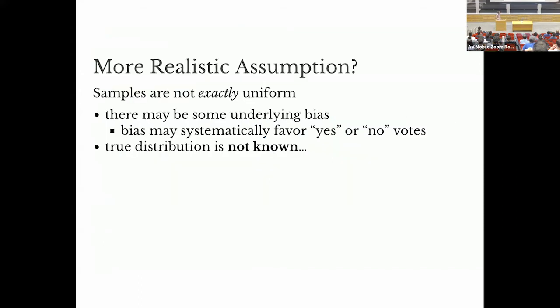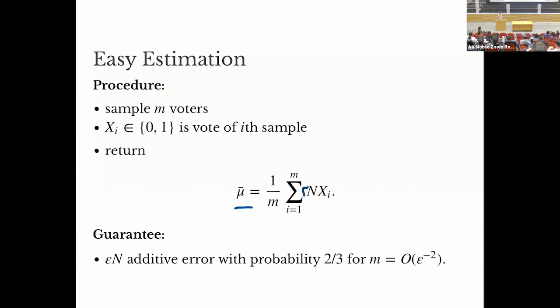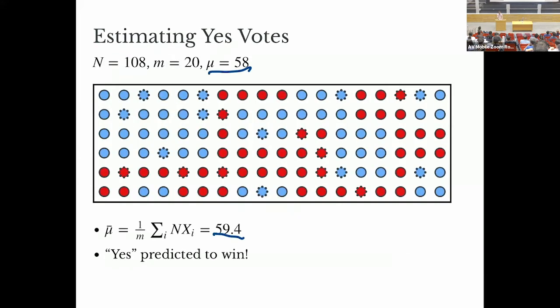Okay, but I kind of question this assumption. Why are we assuming that we know precisely the distribution from which these samples are being made? And where are we using that assumption? So essentially the place that we're using that is in this coefficient of n here, saying that all samples are equal. I'm equally likely to get everyone, and they're all going to weight equally in the sum that I'm predicting.